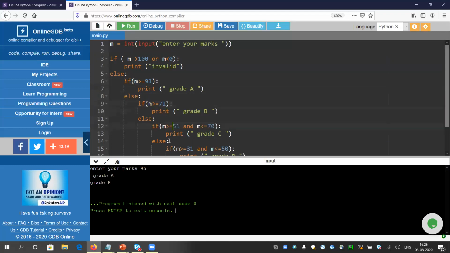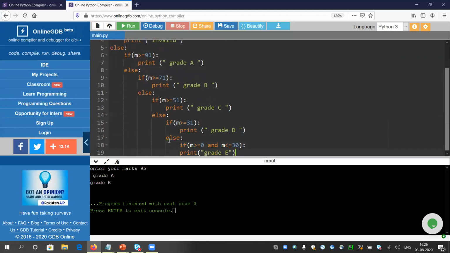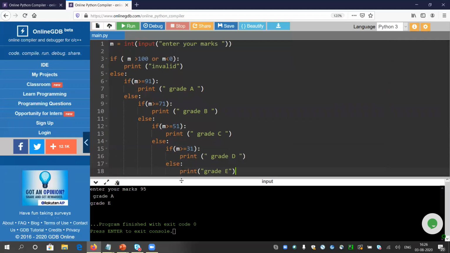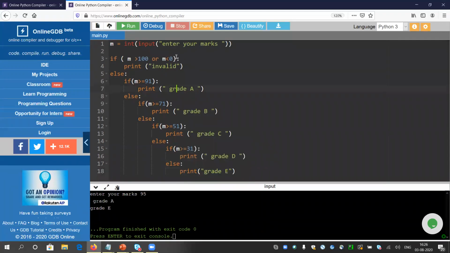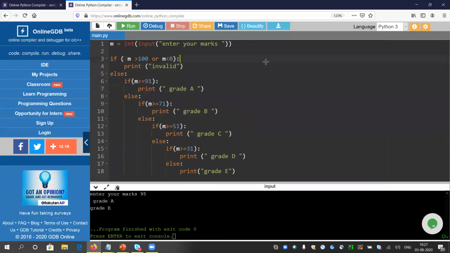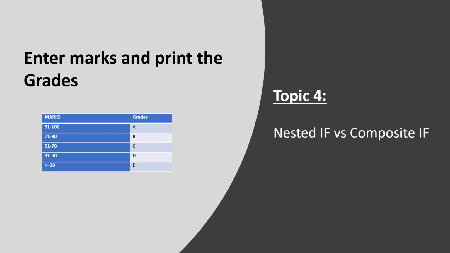Similarly here, I have seen many problems like this in the programs of my students. This is not required at all. Even if that last if part is not needed, it will be enough if I write only the else part. So this is the perfect programming I can have. A mixture of composite and nested if. Where it is needed, give composite if, like here I have used composite if, and where it is not, use nested if, like this if else ladder. I think it is now clear to you what the difference is between nested if and composite if. So let me go to the last topic.